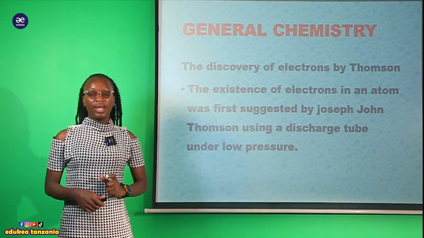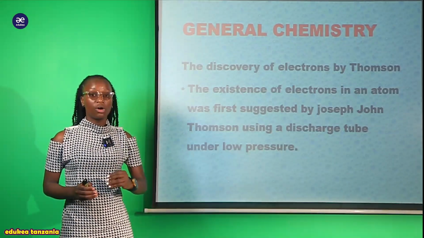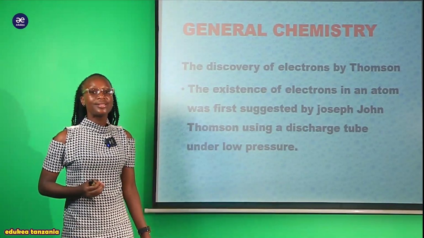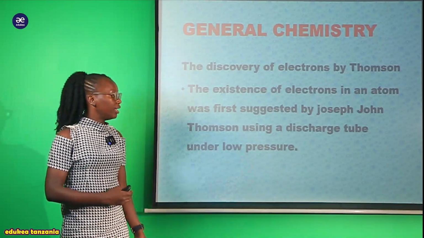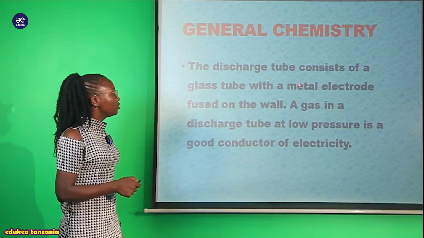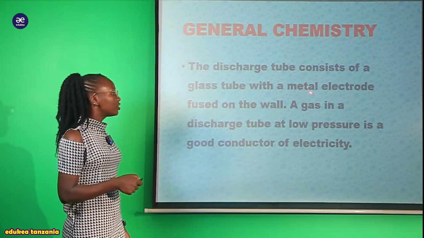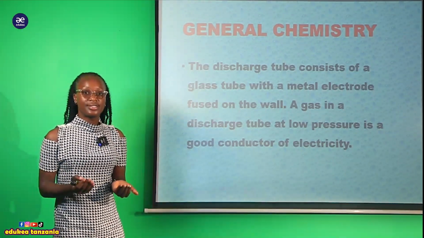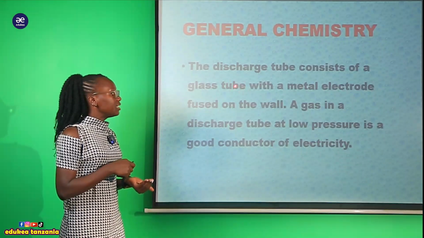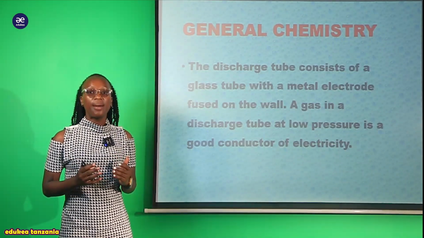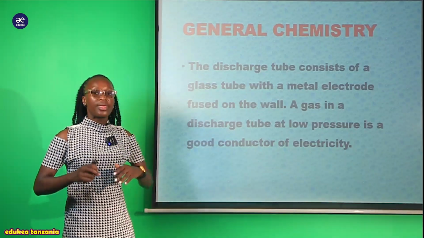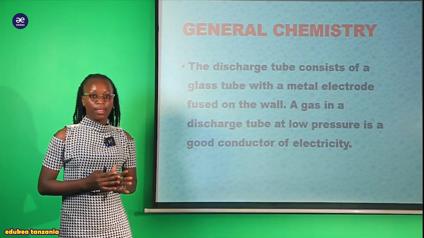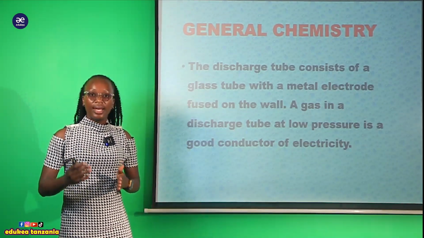He used a discharge tube, but also considered the condition or factor of low pressure. So what is this discharge tube? We are going to see a simple mechanism which demonstrates this situation. The discharge tube consists of a glass tube with metal electrodes fused on the wall. On the walls there are electrodes, and always we have 2 electrodes, the cathode electrode and the anode electrode.